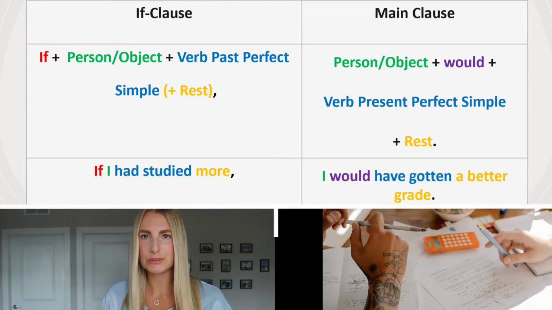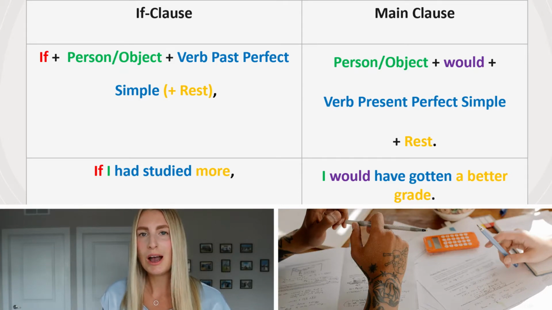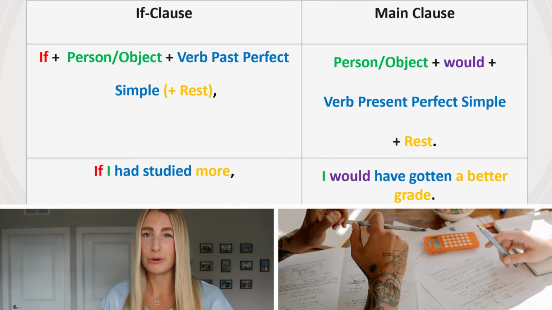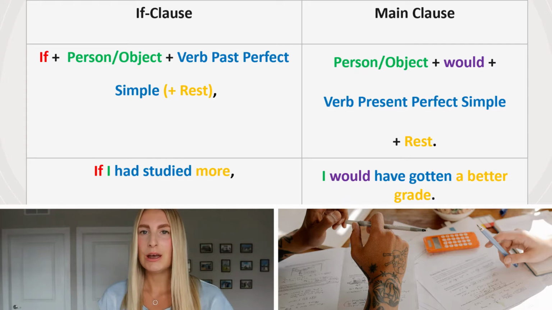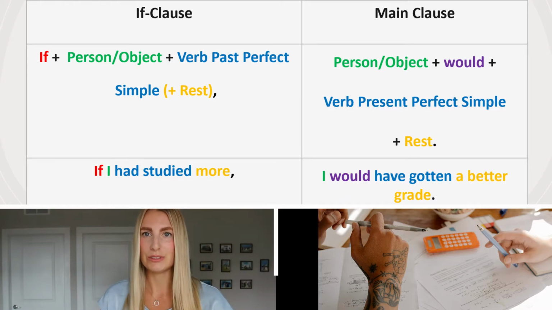Let's look at some examples. If I had studied more, I would have gotten a better grade. In the if clause, it starts with if. Then we have the person, which is I. Then we have the verb in the past perfect simple, which is had studied, and more is the rest. Then there is a comma, as you can see. After that, we're in the main clause. It starts with I, which is the person. Then with would have gotten, which is the verb in the present perfect simple. A better grade is the rest of the sentence.